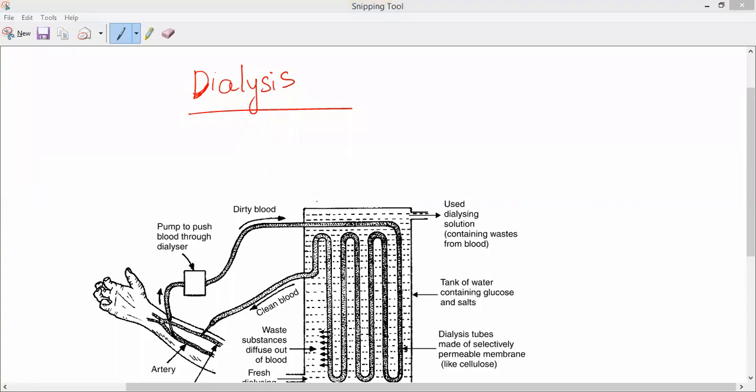Good morning, all of you. As we know, presently we are studying what dialysis is and how artificial kidneys, which are called dialysis machines, filter the impurities from human blood. That is today's learning objective.